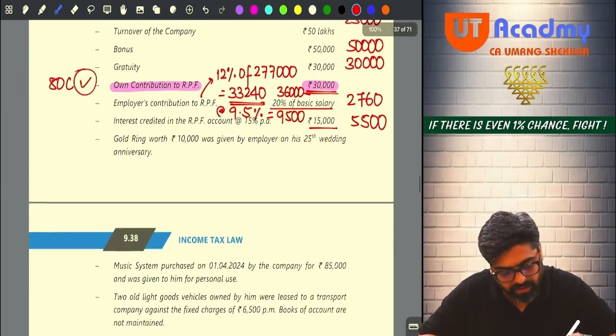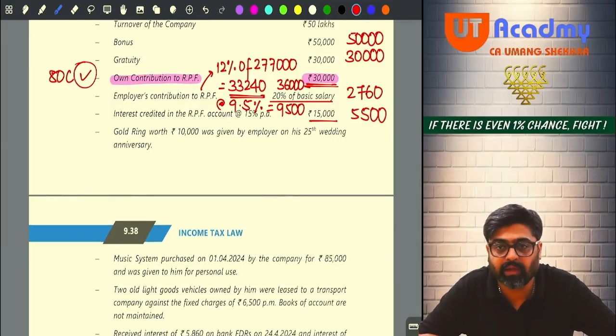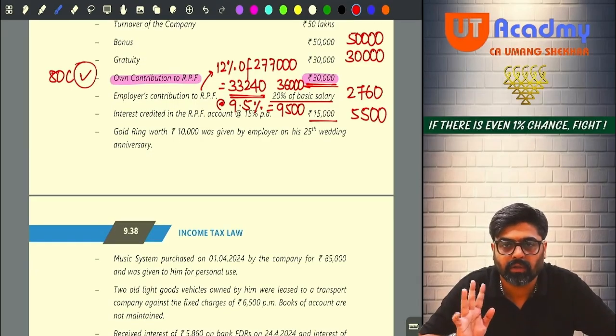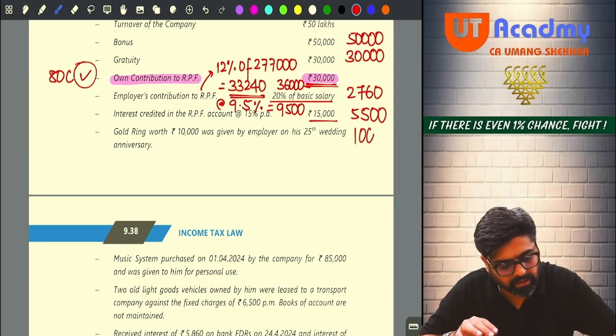Next one, gold ring worth 10,000 was given by the employer on the 25th wedding anniversary, a gift from employer in kind. If the amount is more than 5,000, then two things can be done. You can tax the full amount, or you can tax the amount in excess of 5,000. What will we do? We'll tax the entire 10,000.